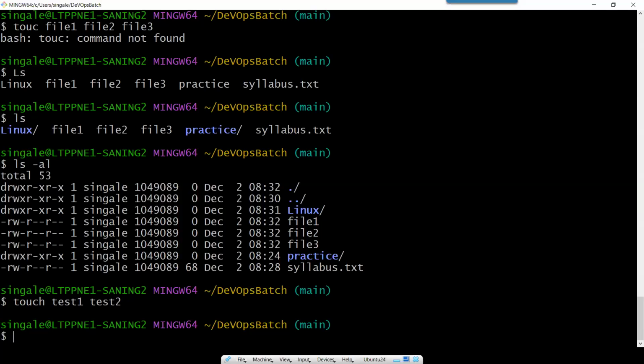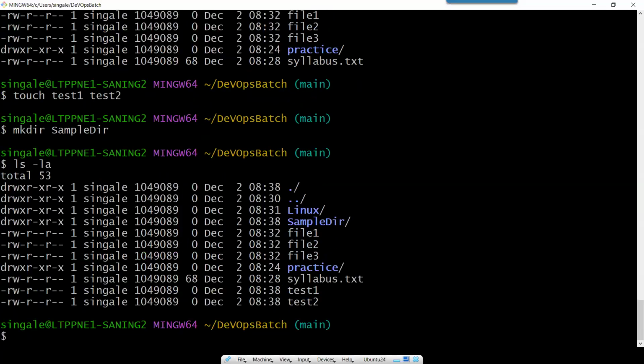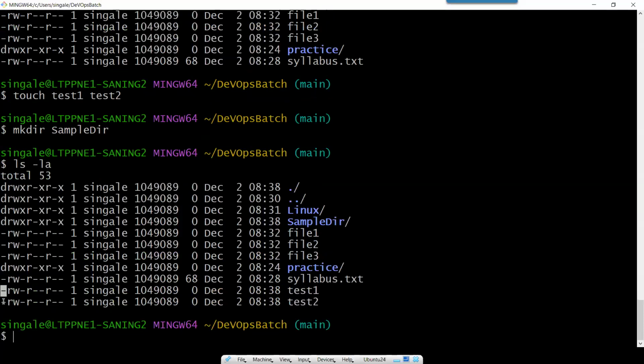And let's create one more directory or folder, and give it the name sampledirectory. Let's check using the command ls -la. Here you can see I created two more files, test1 and test2, and they have a hyphen, which means these are files. And I created a sample directory, and you can see here it is a d.